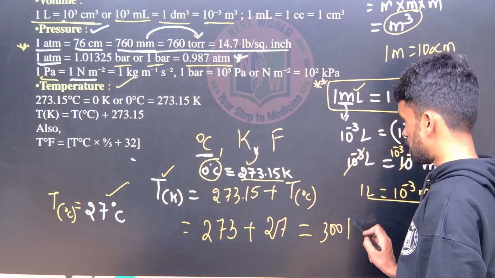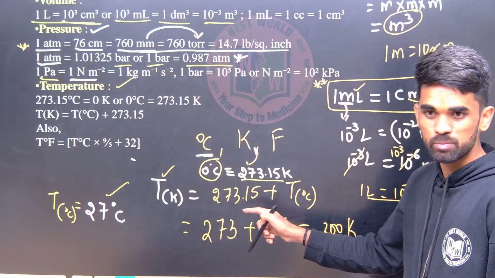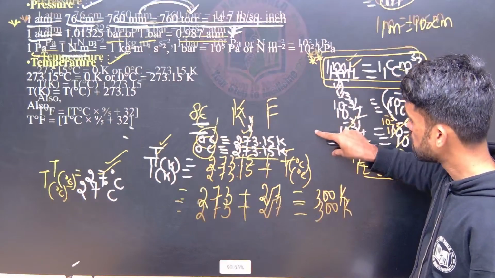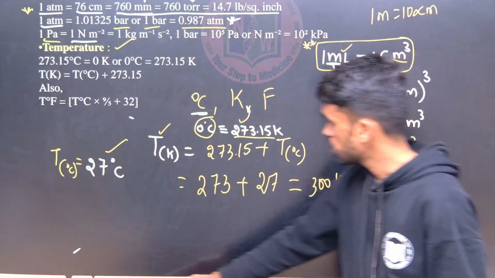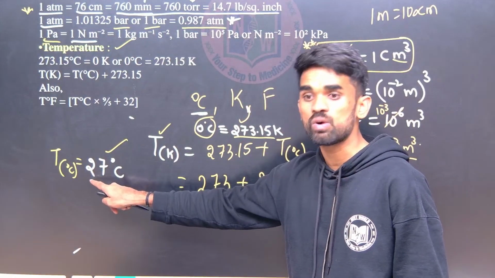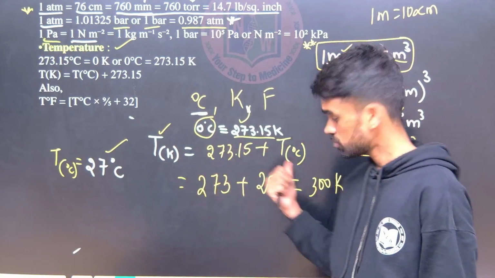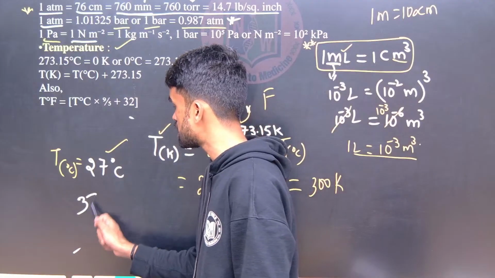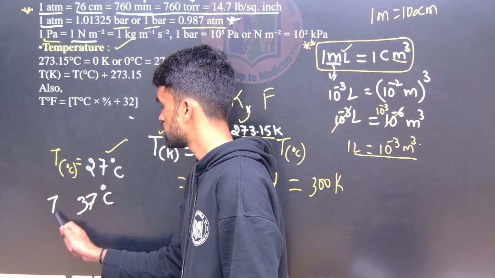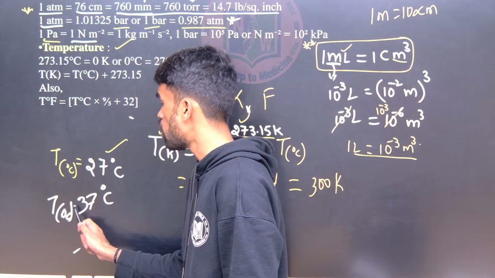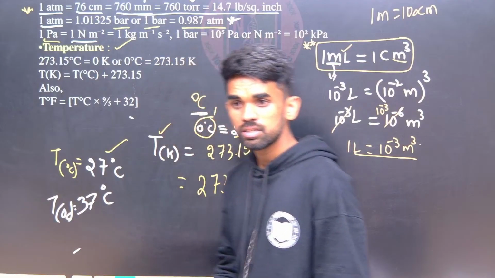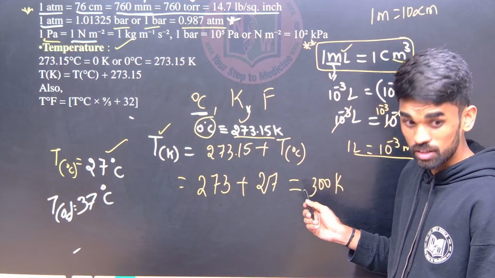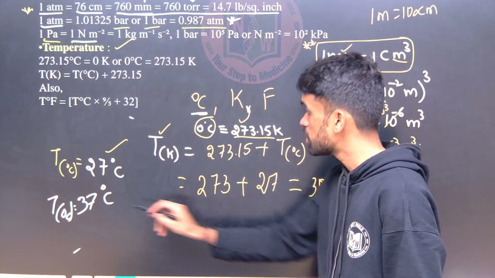300 Kelvin. I just removed the 0.15 for simplification. Okay, so this will be your answer. So if I give 27 degrees Celsius, what is your answer? 300 Kelvin. If I am going to give you 37 degrees Celsius, how much is it? See, if it is 27, it is 300. Now just add 273 plus 37.